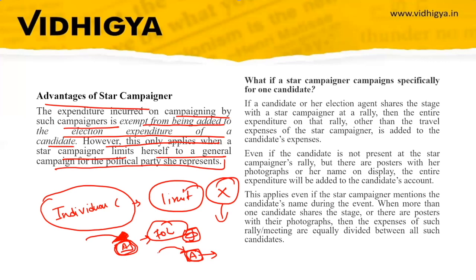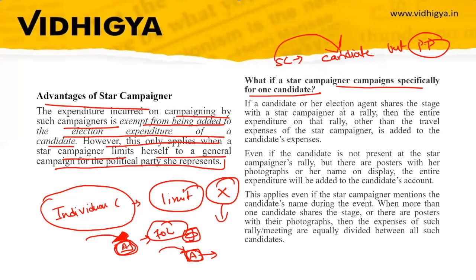So why is this banned? Why can this not be done? It says here, what if star campaigners campaign specifically for one candidate? A star campaigner cannot campaign for a candidate, but can campaign for a political party. So what happens if star campaigners campaign for a particular candidate?